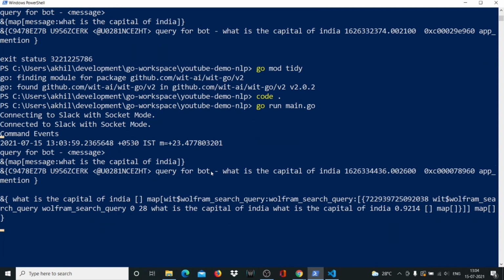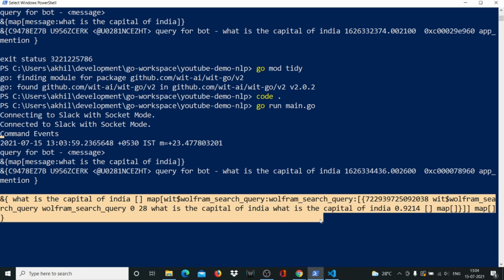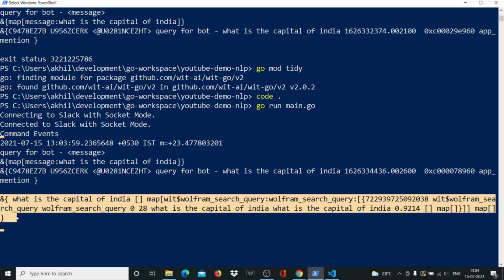And it's able to get the message, and now this is the reply that's coming from Wit.Ai. This needs to be structured. I'm sure you agree with me that this needs to be structured, because this is not something that Wolfram will be able to understand. So we'll stop this program here.